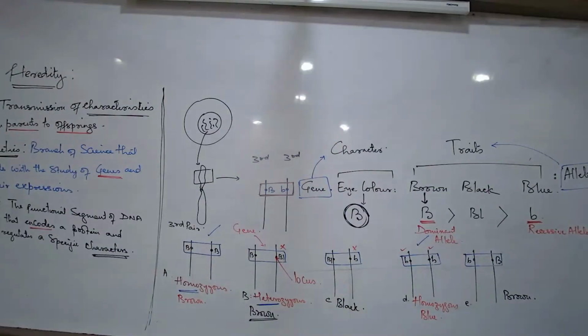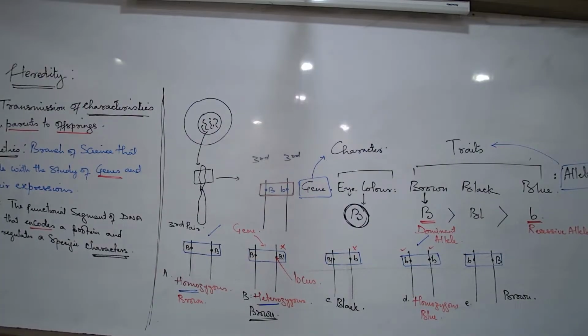Now let us write down the definitions. Homozygous. What are we talking about? Homozygous and heterozygous. What are these? These are alleles. Homozygous alleles. Heterozygous alleles. Let us write down. Homozygous condition. What is the meaning? Homozygous condition means what? Identical.